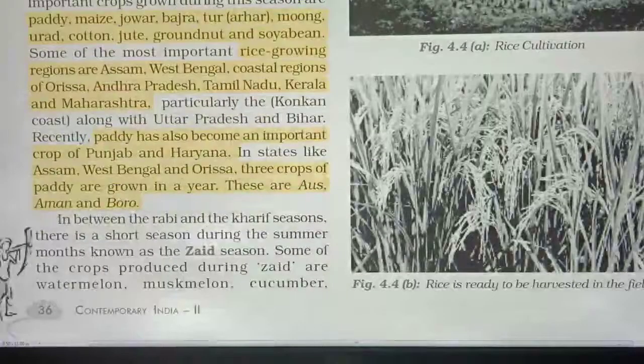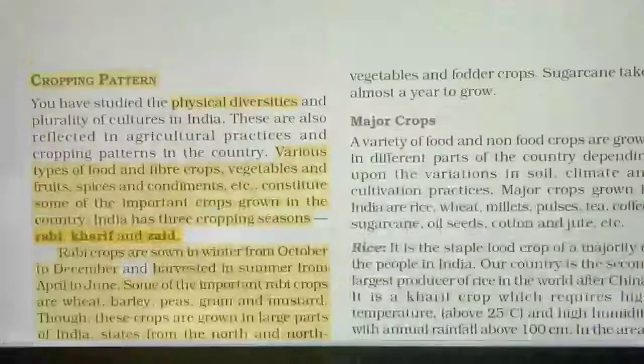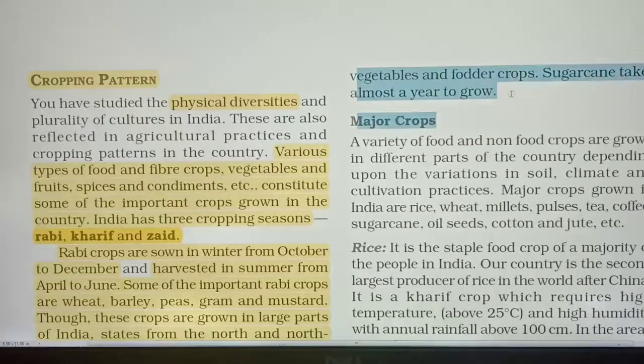This was the Kharif season, and now what is there? In between the Rabi and Kharif season, there is a short season during the summer months known as the Zaid season. Some of the crops produced during Zaid are watermelon, muskmelon, cucumber, vegetables and fodder crops. Sugarcane takes almost 1 year to grow.